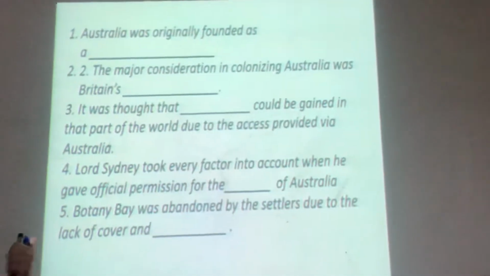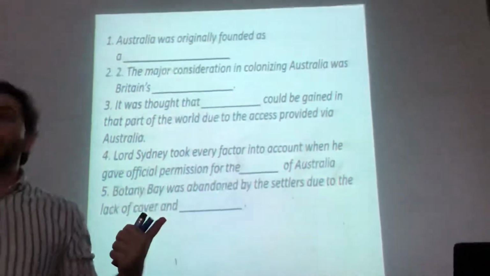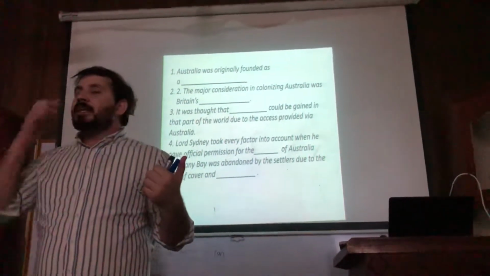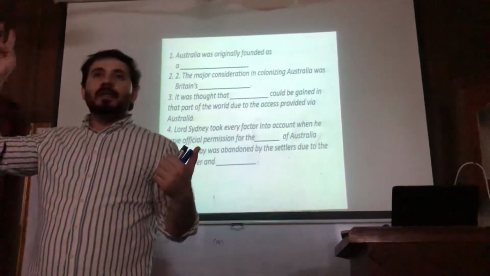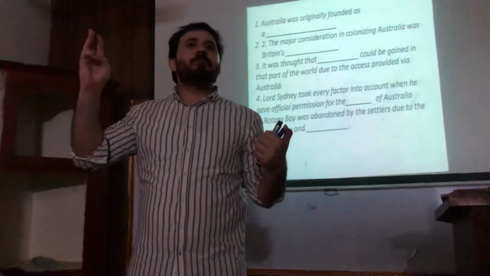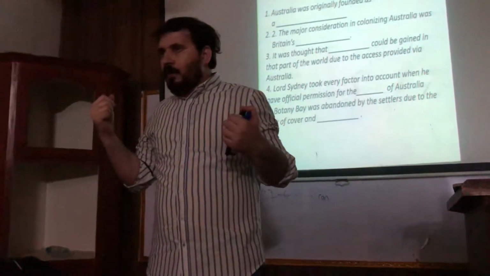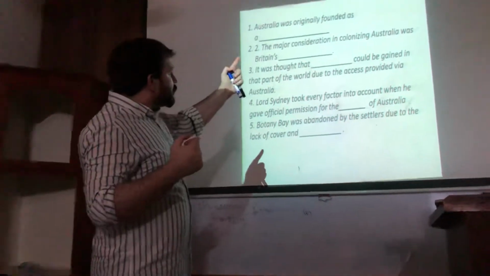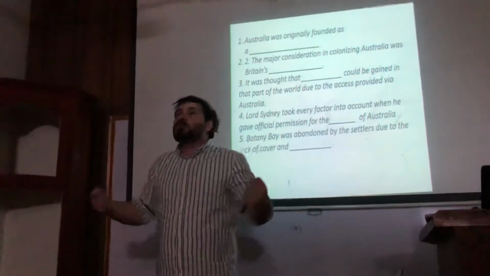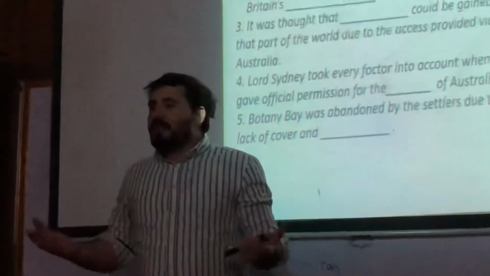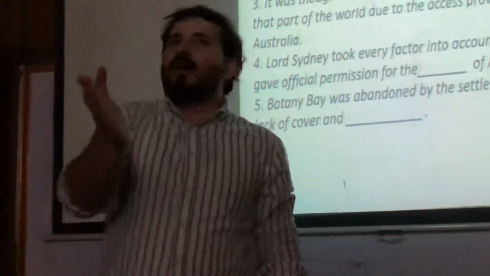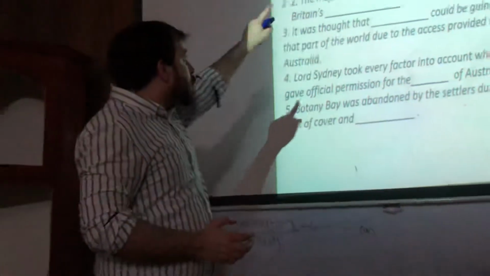Now, first of all understand the question and find out keywords among them. So, how many keywords can we understand? Number 1, signposting, I had told you. What is the signposting word? Australia. And now, look, they have added an extra word as well. Number 1 thing, founded. Australia was founded. But they have used another word, originally.